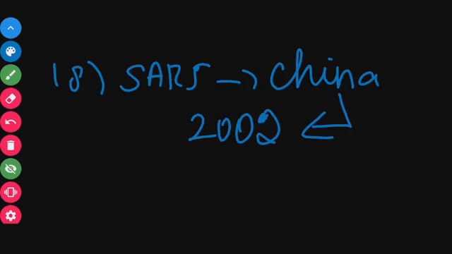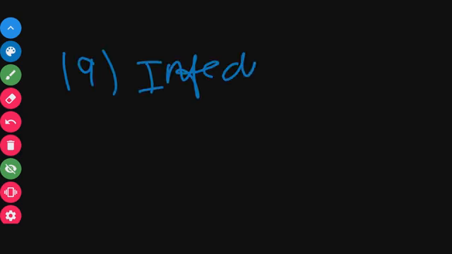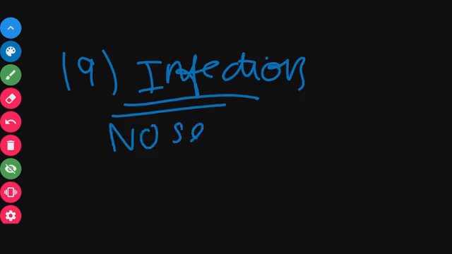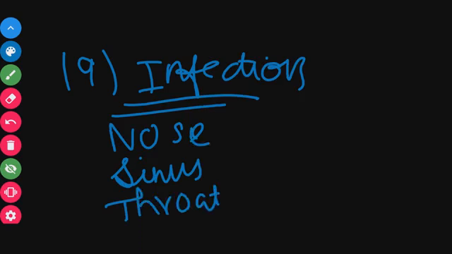Next are the infections of coronavirus. Coronavirus infects your nose, sinuses and throat. So you will be feeling cold and cough with sore throat. This is the infection area of coronavirus.